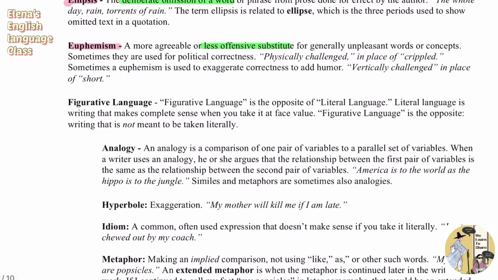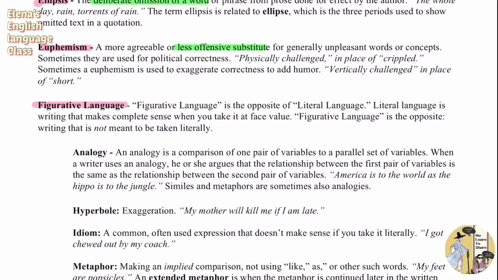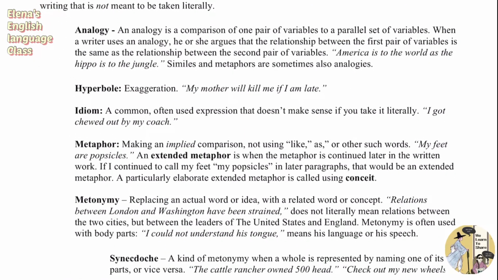Next, we're going to look at figurative language, which is the opposite of literal language. Literal language is writing that makes complete sense when you take it at face value, something you can understand by the words themselves, by literally interpreting what they mean. However, figurative language is the opposite: writing that is not meant to be taken literally. So you need to think carefully about what the author really means by using this word or writing like this. And the types of figurative language go like this.